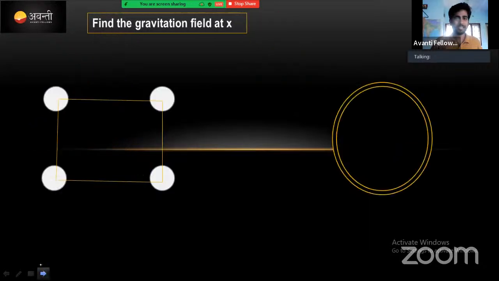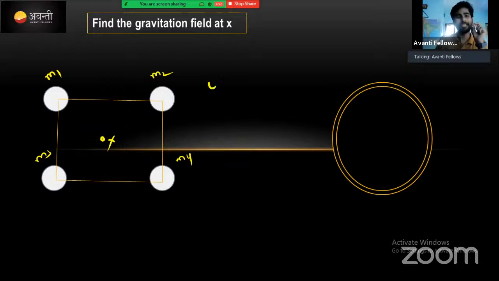Okay, now I have a curiosity here. Look, there are 4 masses, M1, M2, M3, M4. This geometry is symmetric. Correct? The arrangement is completely symmetric. I'm asking: at the midpoint x, what will be the gravitational field strength?